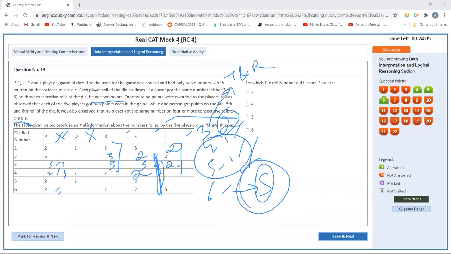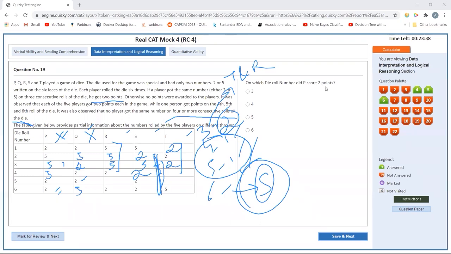So it's very simple that P has to score in the fourth attempt. For that to happen, he has to have 5 and 5. Okay, so he has scored in the fourth attempt. Q will score in the fifth attempt, so it will be 2 here. This would be 5. So this was pretty easy. Missing value, but pretty easy sum.